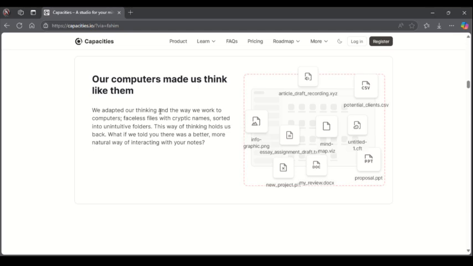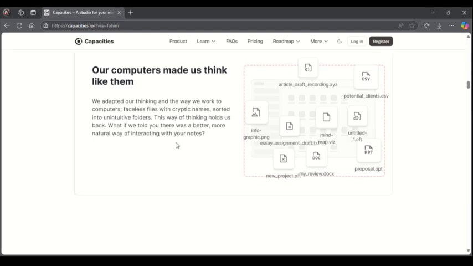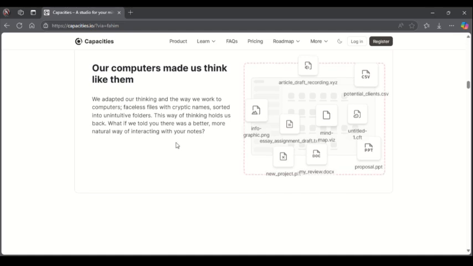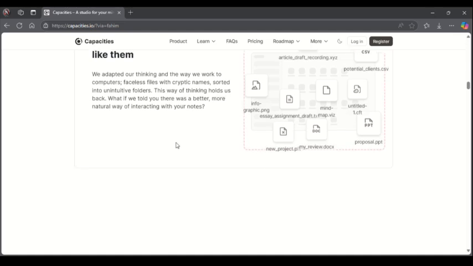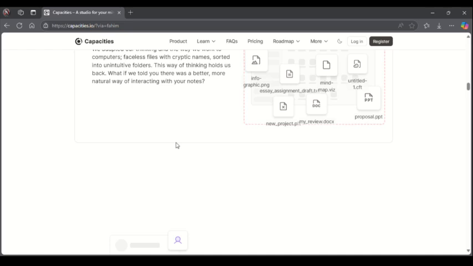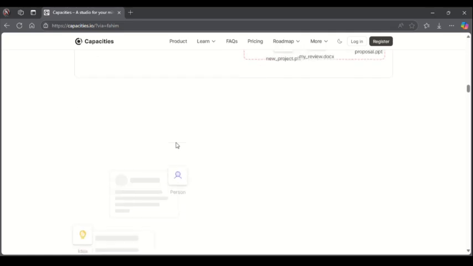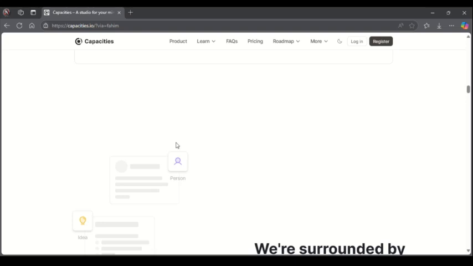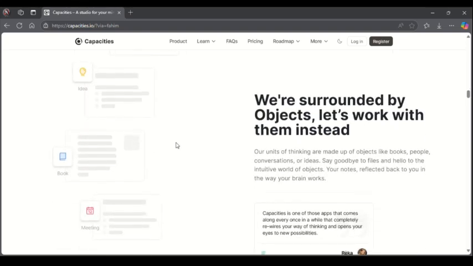Capacity lets you link your notes to quickly see how they connect. This helps you understand complex topics and generate new ideas. It's similar to other note-taking websites, but some people think it's easier to use. There are actually a couple of reviews about this website.